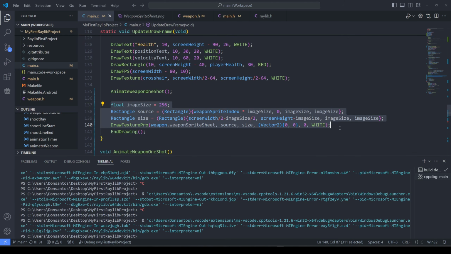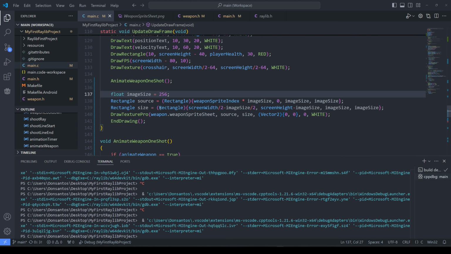This is the code for actually drawing the sprite. And this took me a while. Well, this took me a good while to understand. So Draw Texture Pro allows me to draw and animate from a sprite sheet. You have to use this function, or it's the recommended function to use. I'm calling the sprite sheet, and then you have to declare 2 rectangles called the source and the size. And then you have various, like you can see here, image size, which is 256, and then screen height minus and plus, and then vector.